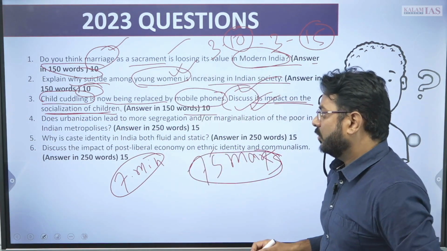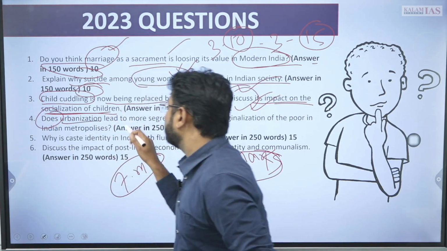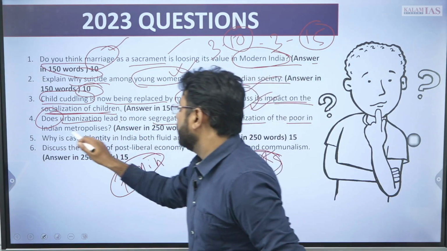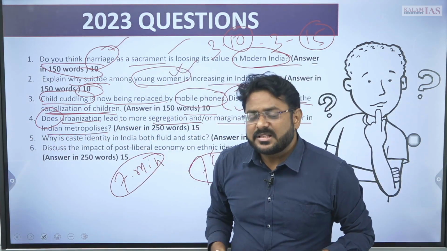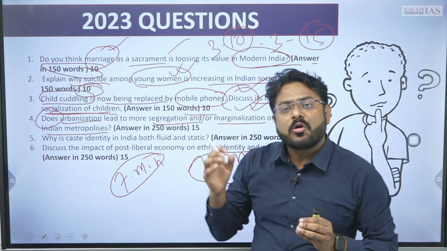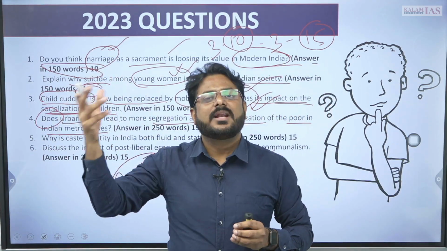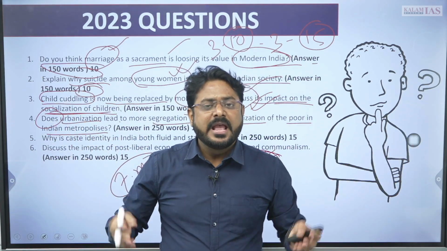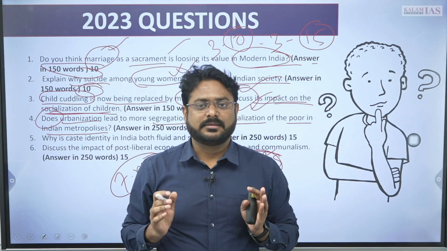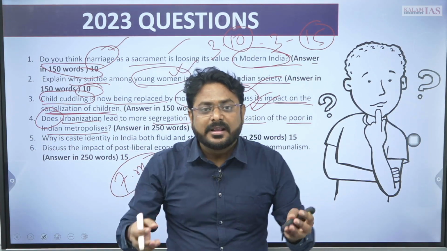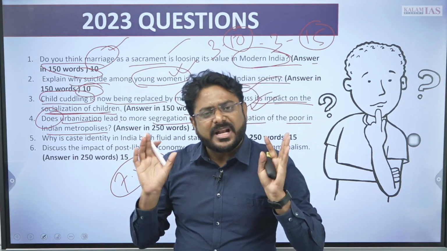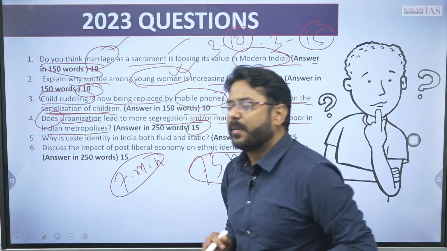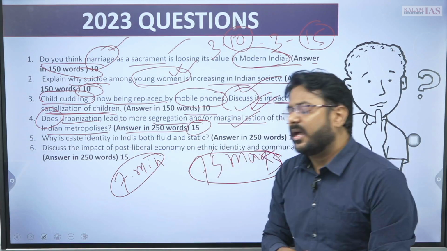Then question number 4, does urbanization lead to more segregation and/or marginalization of the poor in the Indian metropolis? मीन्स क्या अर्बनाइजेशन से और ज्यादा सेग्रीगेशन हो रहा है, और ज्यादा मार्जिनलाइजेशन हो रहा है, पुअर्स जो है वो और ज्यादा पुअर होते जा रहे हैं, इनइक्वलिटी और ज्यादा बढ़ते जा रहा है? क्या ये बात सही है, क्या ये बात गलत है? राइट, व्हाट डू यू थिंक? That needs to be answered here. Very simple question, right? So this can also be tackled. It needed to be written in 15 marks and in 250 words.